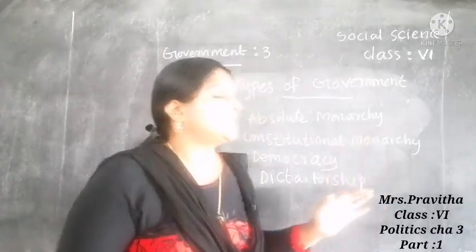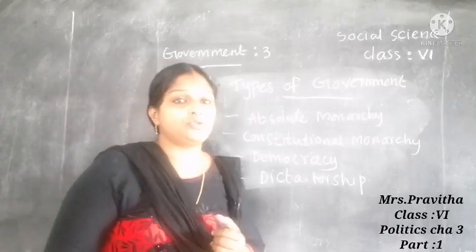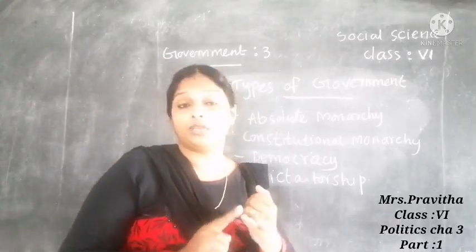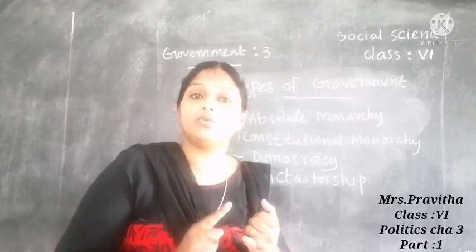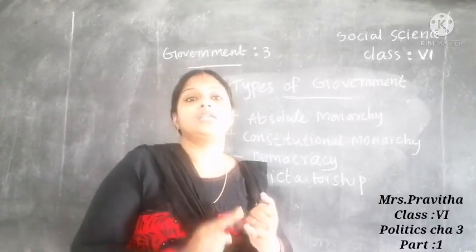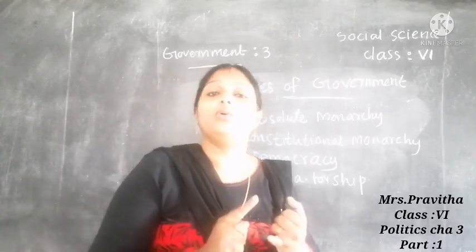Okay, so these are the different types of government. In monarchy or absolute monarchy, a king or queen will be the head. They will rule the country. All the decisions, rules and regulations, everything will be made by the king or queen.